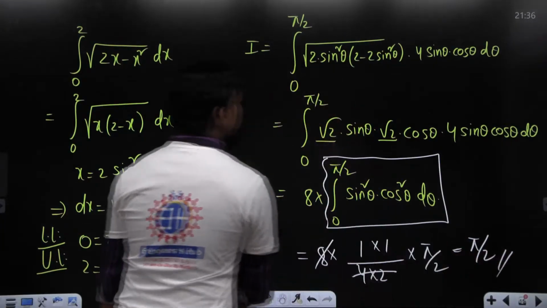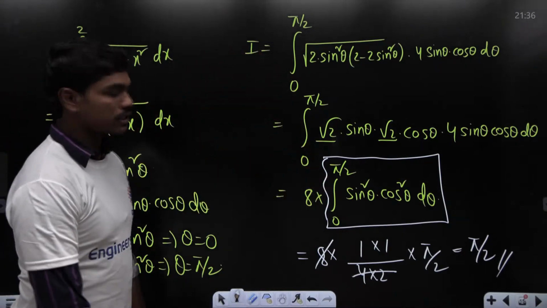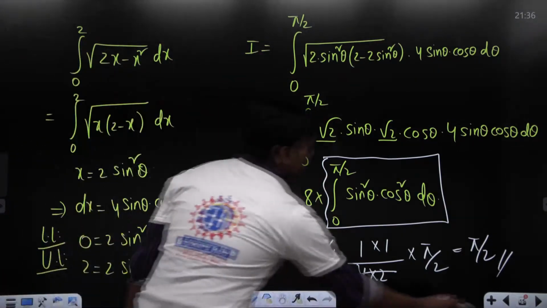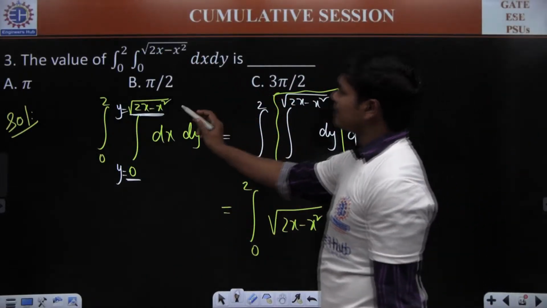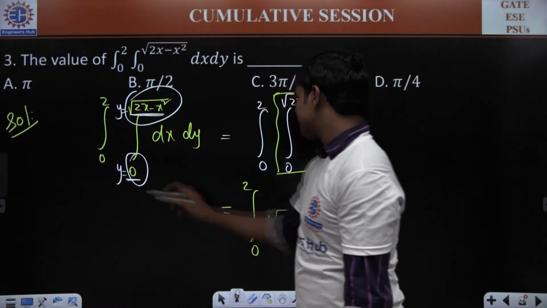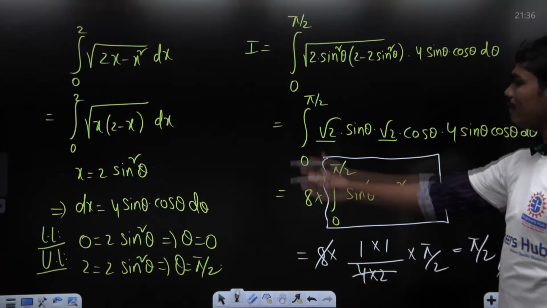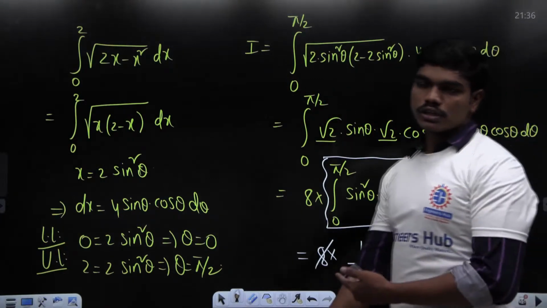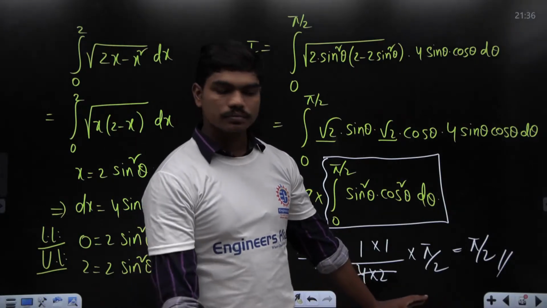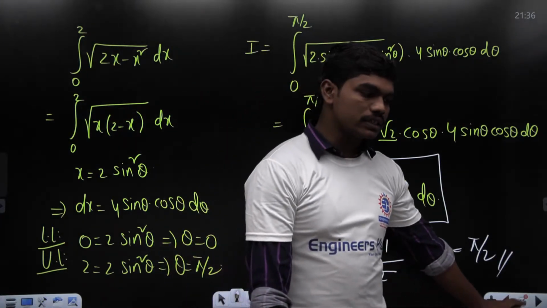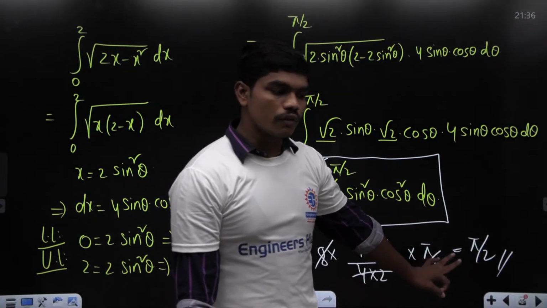It's a simple integration actually. If you see, it's a simple part and 1, 2 and 3 steps, that's it. And of course if you know how to evaluate a double integral, by looking at this question itself, you will identify that these are the limits of y. So definitely this is what you will be writing as the first step in the answer sheet. This is some 3-4 steps. Shall we go for the next question? I hope things are clear with this question. Okay, let's go for the next question.